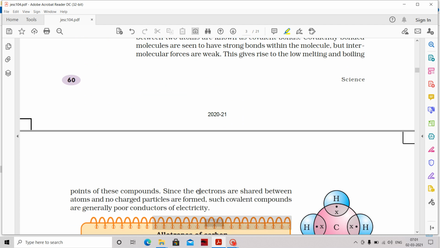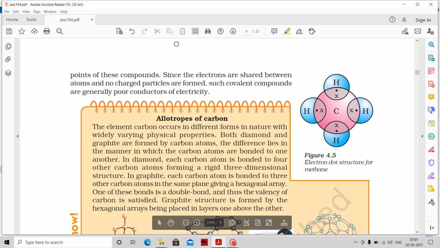Similarly, carbon in CH4, we already discussed the same compound. You see, carbon has 4 hydrogens, so it can form 4 bonds. The carbon electron is represented here by a cross. Just to make sure each electron is identifiable, we are representing them with different symbols. Here you can see hydrogen requires only 2 electrons, so it has 2 electrons: one is the carbon electron, one is its own electron.